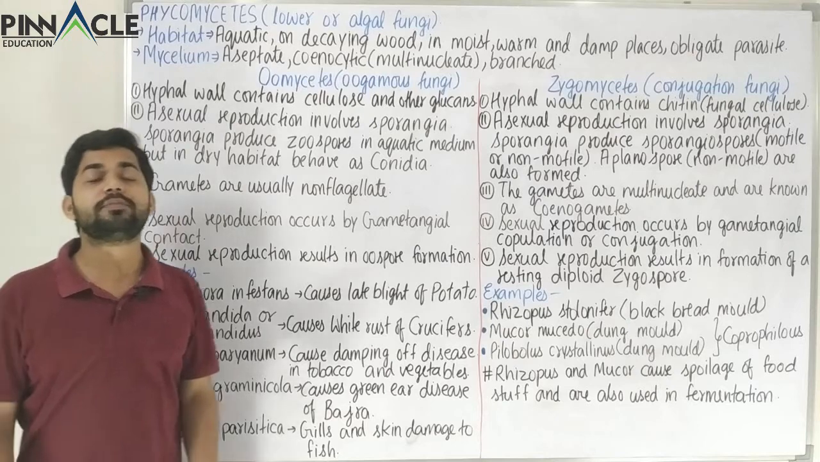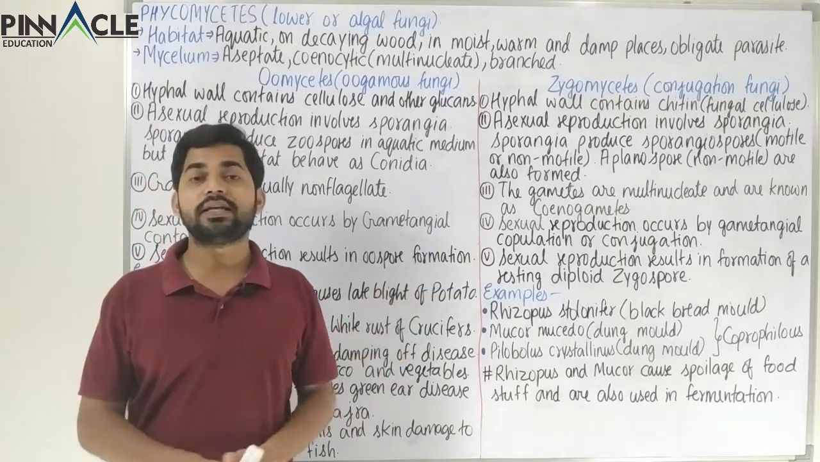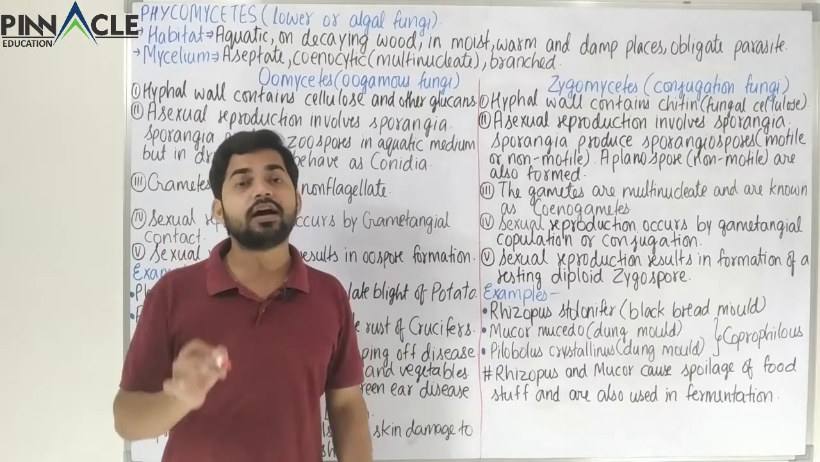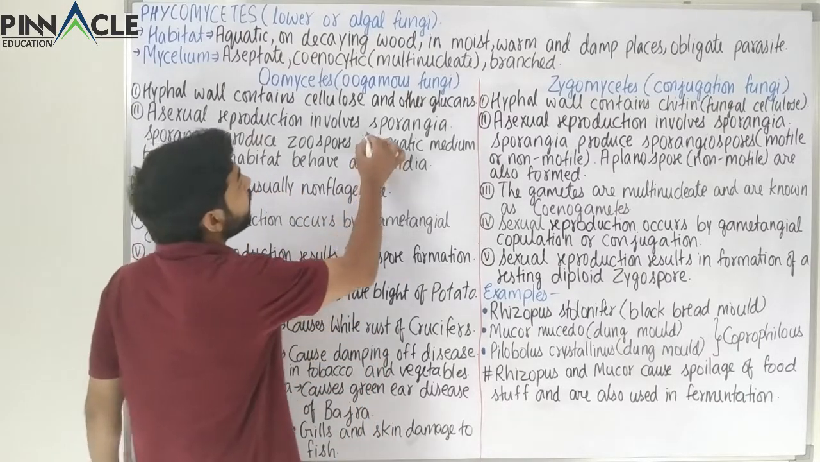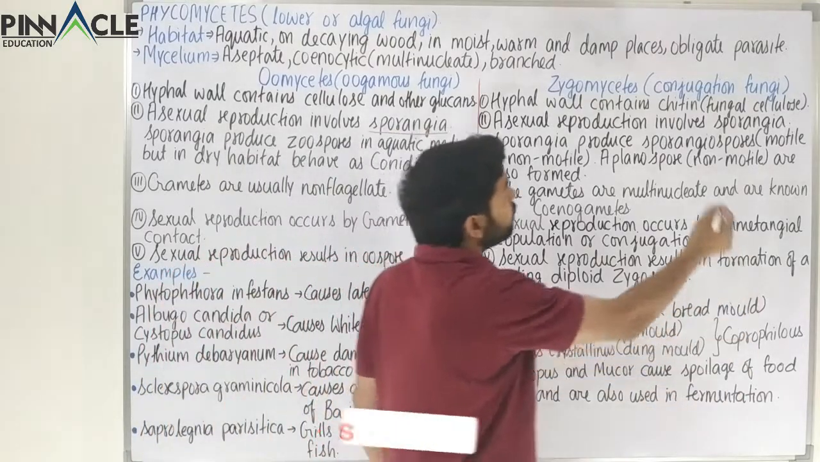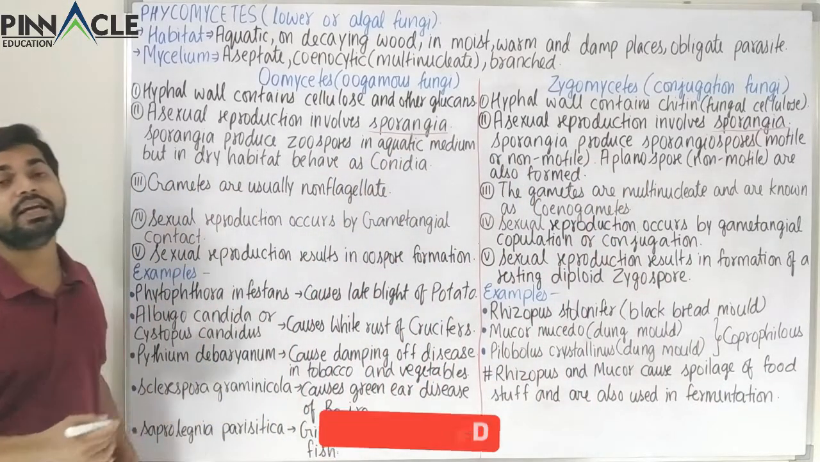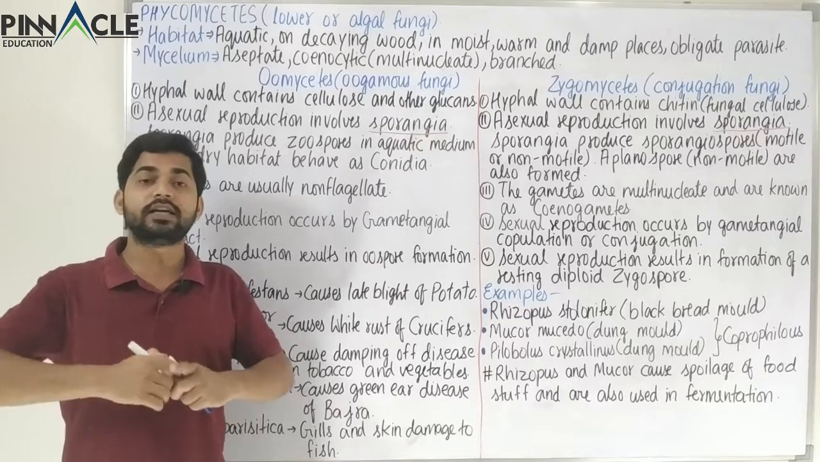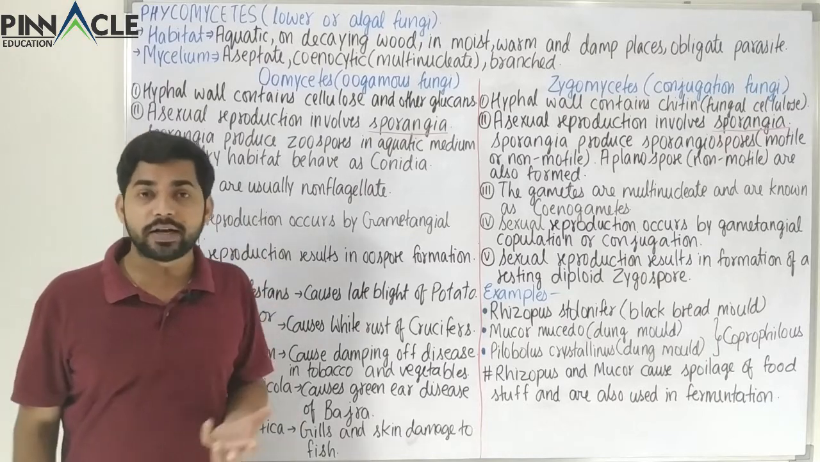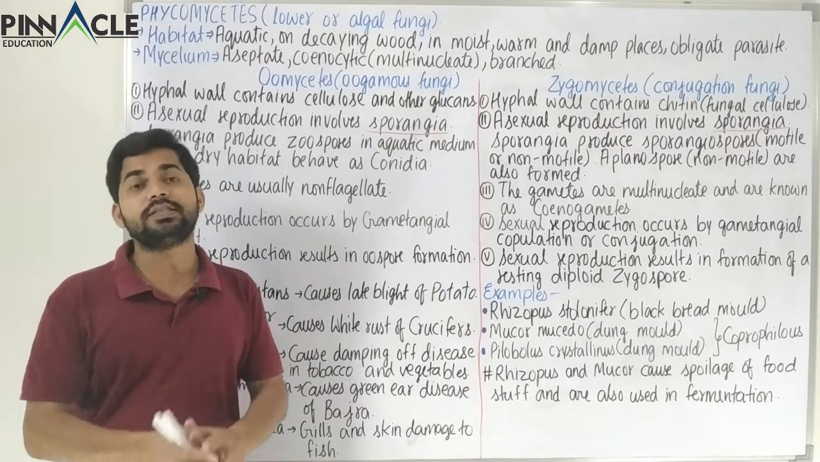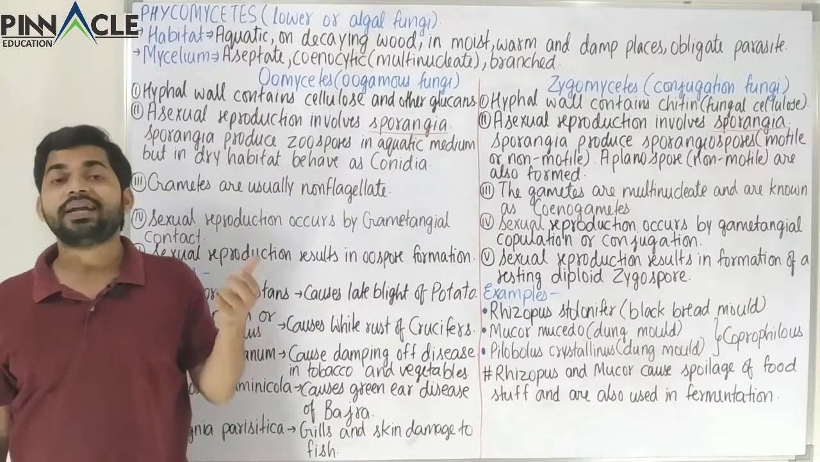Now the second difference is in asexual reproduction. In both these categories you can observe that sporangia are formed. Sporangia are those structures inside which the spores are formed. So here also we have the formation of sporangia and here also we have the formation of sporangia. But the main difference is that the sporangia here behave like a dual property structure. When the environment is aquatic, or the water availability to the fungi is plentiful, in that case this sporangia will form something called a zoospore.